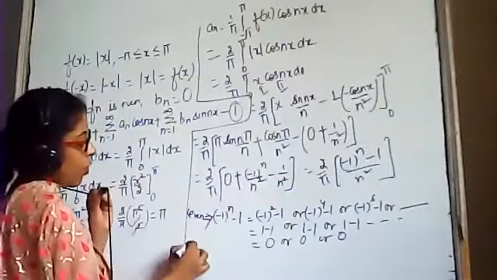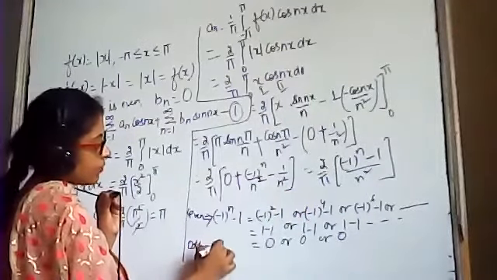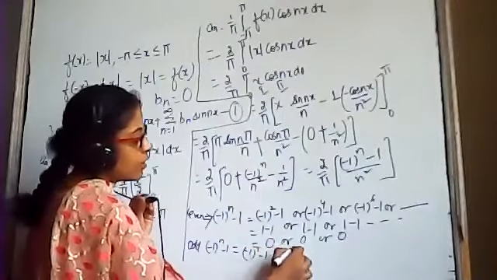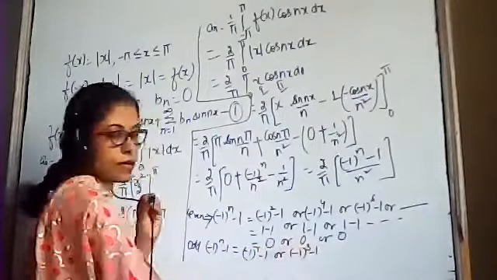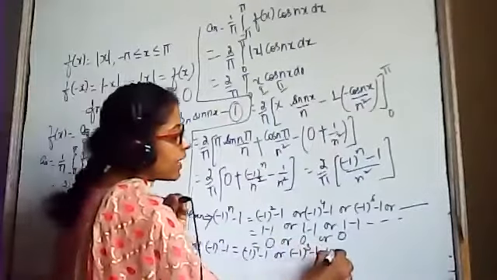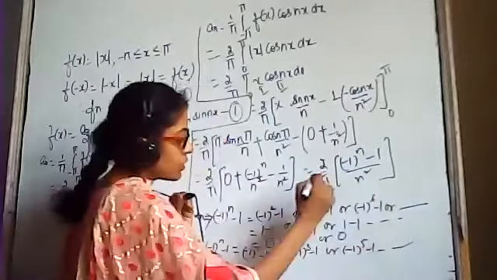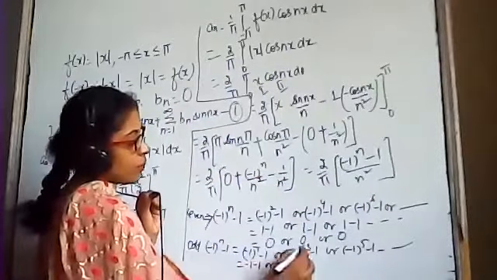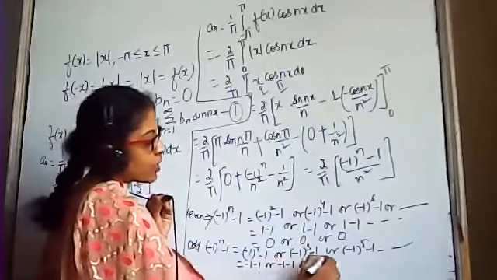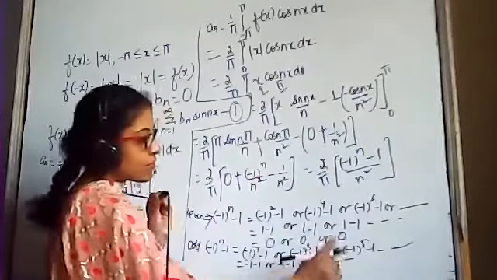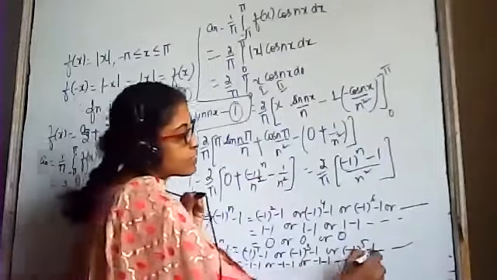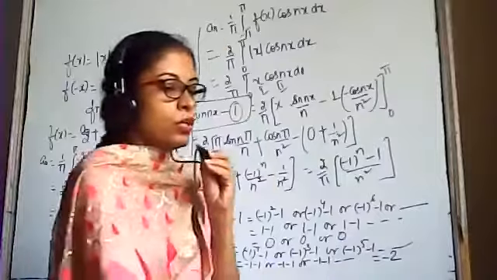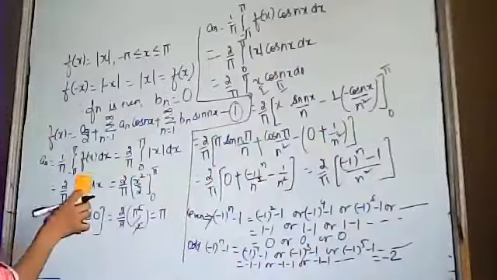But if we have odd power, then see what will happen. This is minus 1 the power 1 minus 1, minus 1 the power 3 minus 1, minus 1 the power 5 minus 1, and so on. Now minus 1 the power 1 is minus 1, minus 1; minus 1 the power 3 is minus 1, minus 1; minus 1 the power 5 is minus 1, minus 1, and so on. And in all the cases, this value will become minus 2. Right?